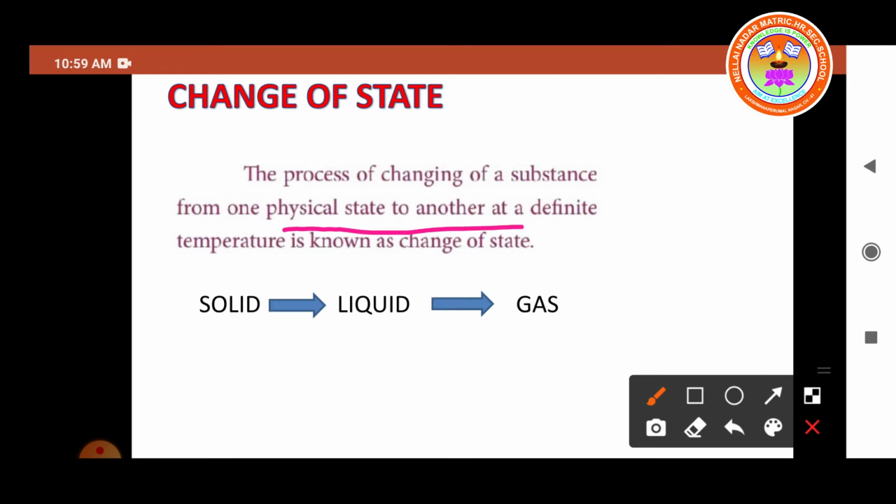Physical state is nothing but solid, liquid or gas. The process of changing of a substance from one physical state to another at a definite temperature is known as change of state. The solid is changed into liquid state, the liquid is changed into the gaseous state. This is taken as change of state.